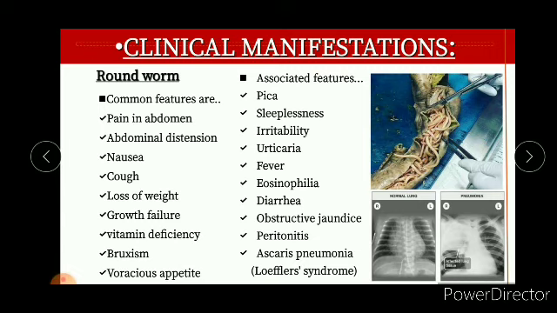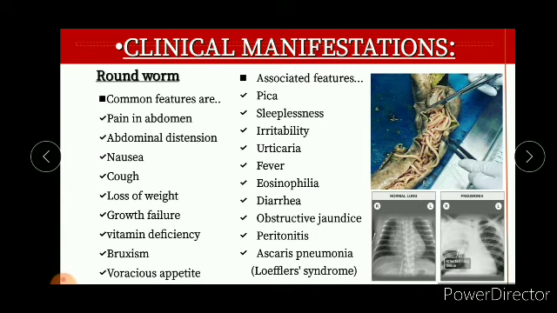And the associated features are pica. Pica refers to craving or chewing substances that have no nutritional value, such as ice, clay, soil, paper, and string maybe. And then sleeplessness, irritability, urticaria. Urticaria means a skin rash triggered by a reaction to food, medicine, or other irritants. So urticaria, that is done. And then fever, eosinophilia. Eosinophilia is an increase in the number of eosinophils in the blood.